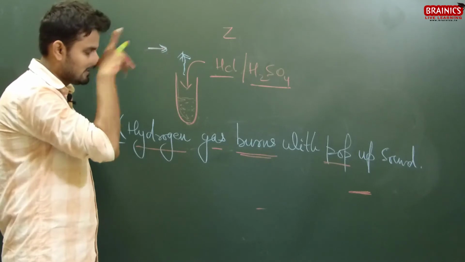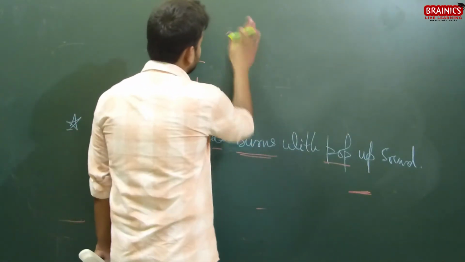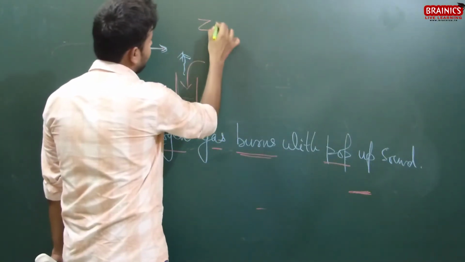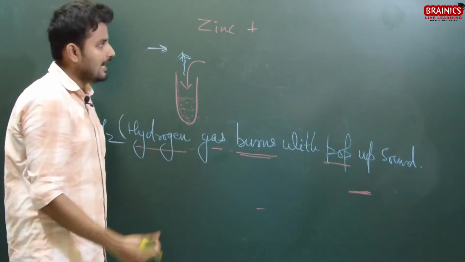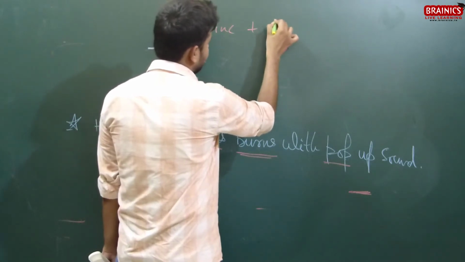That is hydrogen. So if I need to write it, we will write that zinc is added to HCl, hydrochloric acid, or H2SO4, sulfuric acid. Let's take sulfuric acid.